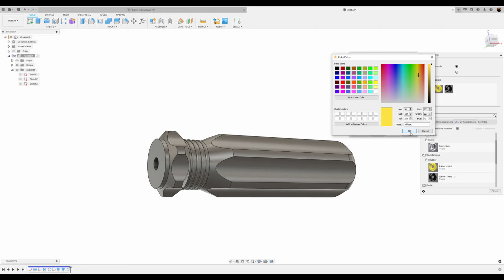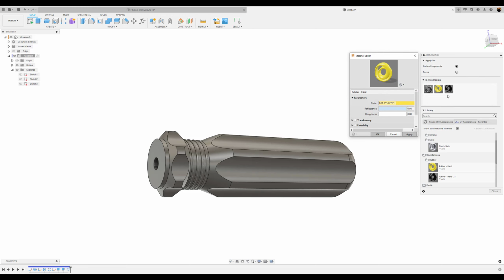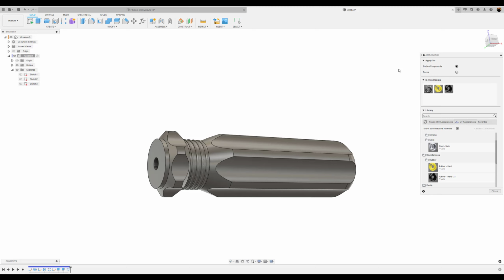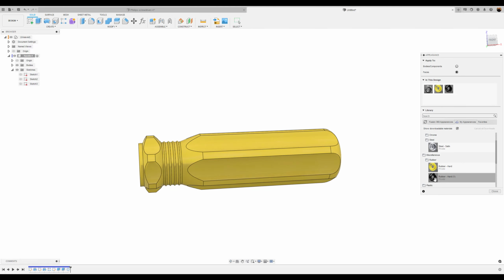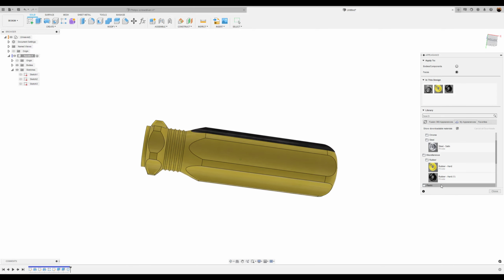Okay. And in black, obviously black is black. So we'll just take the first appearance and drag it. It's yellow. Okay, there we go. There's been something else going on.